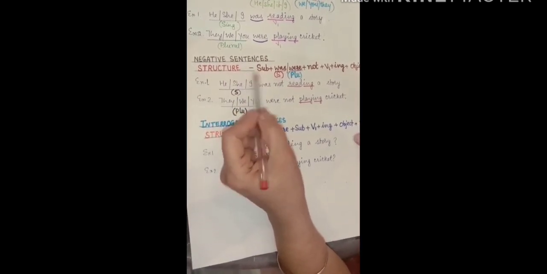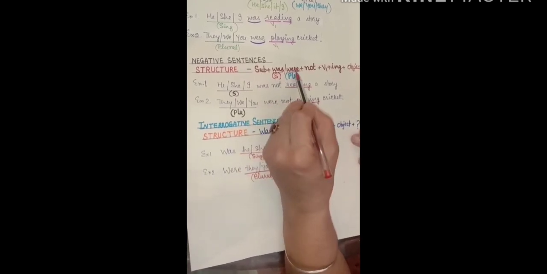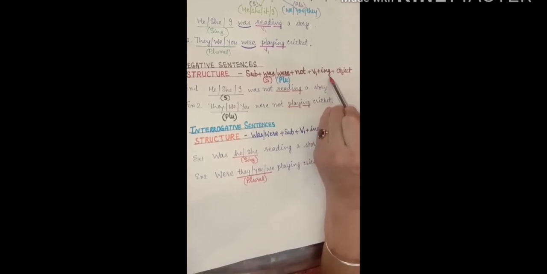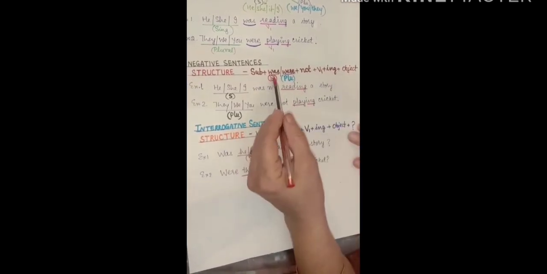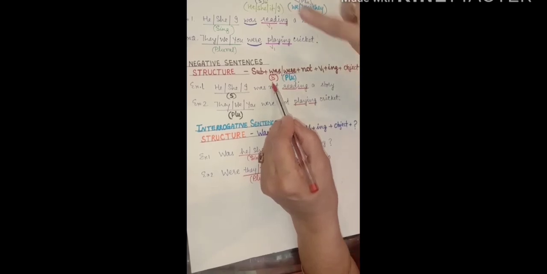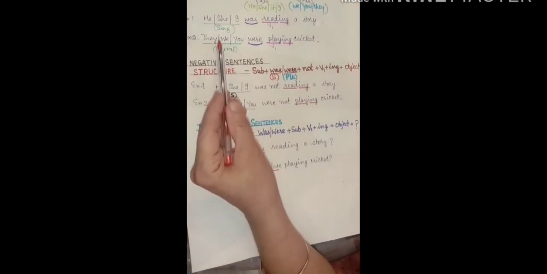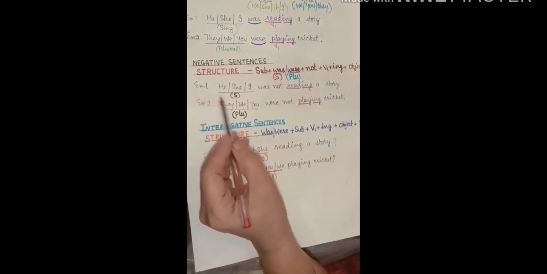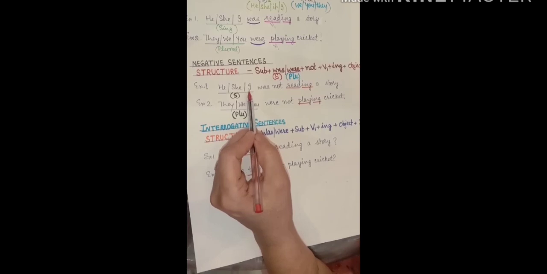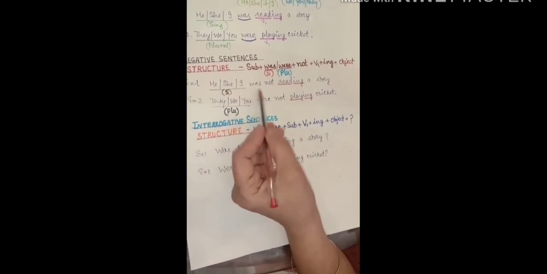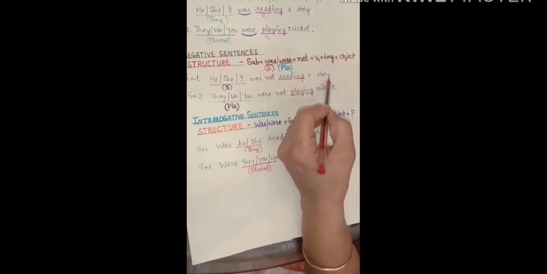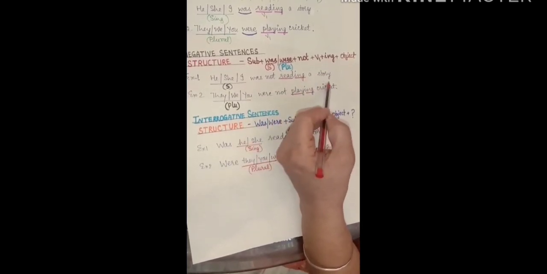Negative sentences. The structure of negative sentences will be subject, was or were, then not, first form of verb plus ing, and object. Was will be used as per rules like he, she, I, and were will be going with they, we, you. Example first. He, she, I. There are three singular subjects. He was not reading a story. She was not reading a story. I was not reading a story.